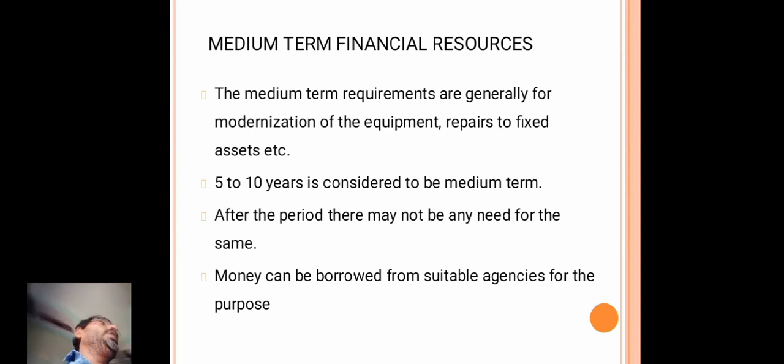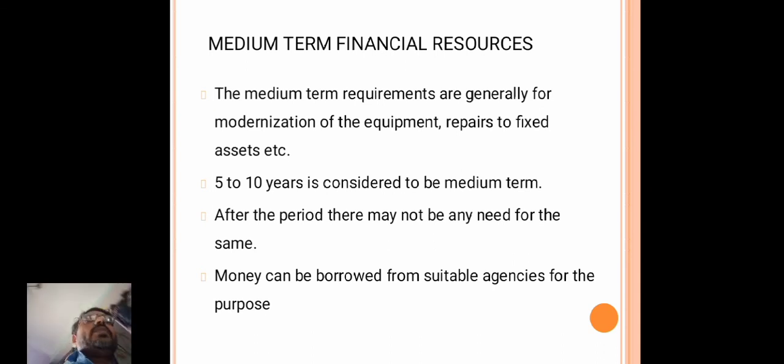Modernization. So already the building is there, the machinery is there. The medium term capital requirement is for modernization, for repairing the building, or maintenance of the building. Generally it is for modernization of the equipment and repairs to fixed assets. The duration of this medium term capital is generally 5 to 10 years.